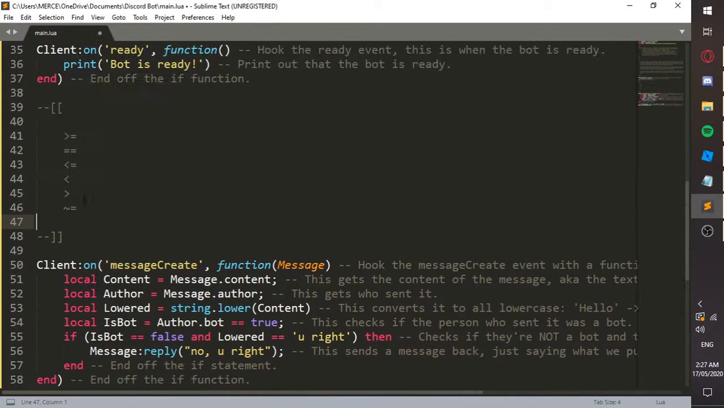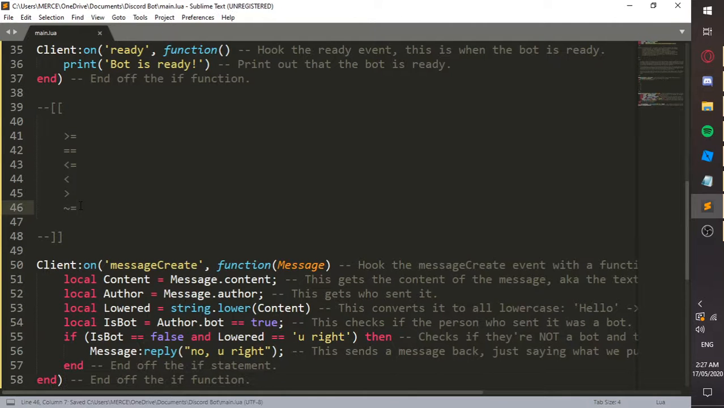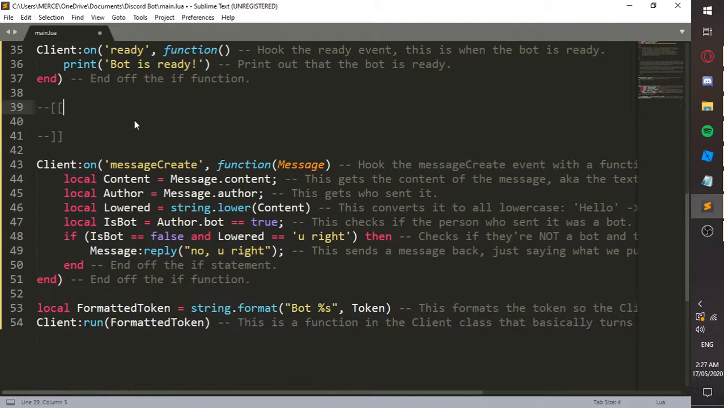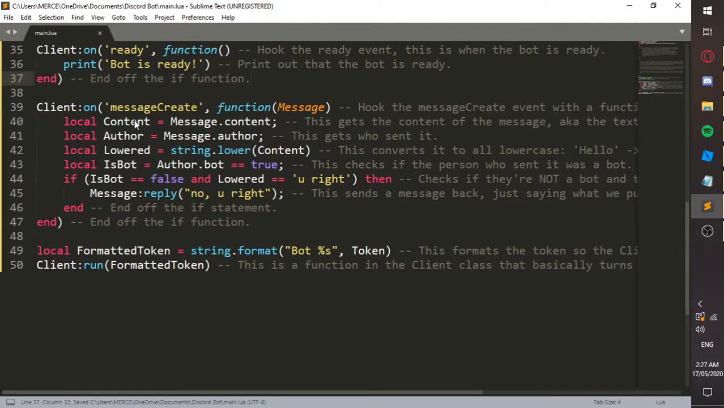They can even be nil if you want. Nil is just another way of saying null, which is just nothing, meaning this variable holds nothing. And I believe those are the operators. Am I missing anything? I think that's it. Those are the operators, and equals means if it's exactly the same.